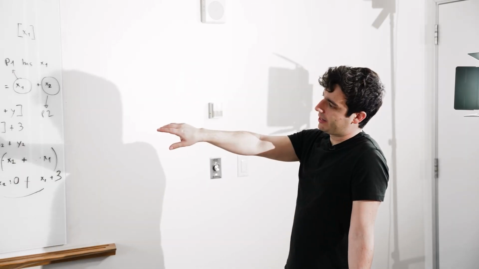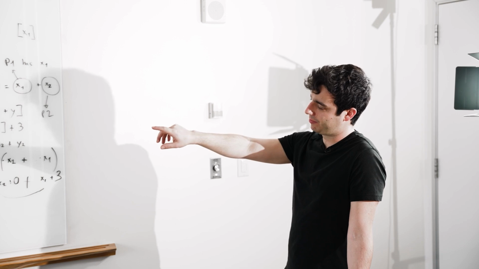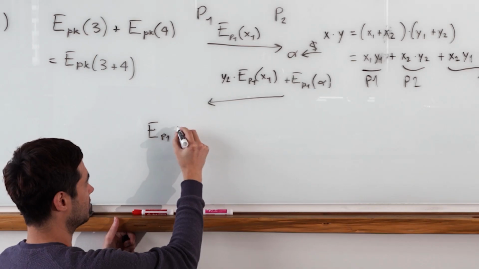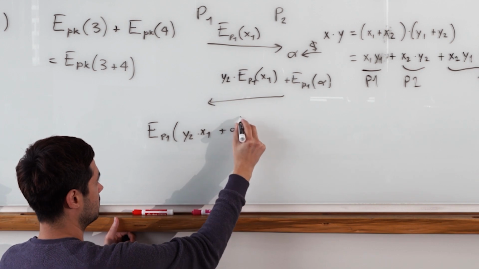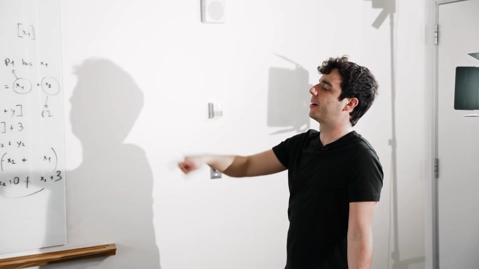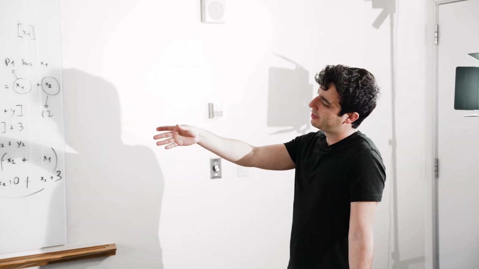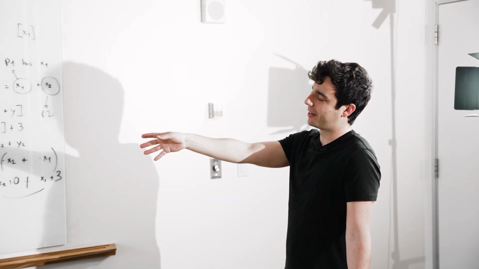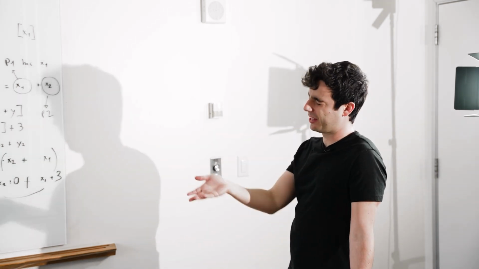And the reason why is because this thing is homomorphic, so that equals this. Let's write it down, I think it'll be better. That's right. The thing above the line and below the line are equivalent. So if alpha was 0, in other words, you sent no randomness, then we have a problem because you now know what y2 is. So that would be bad.